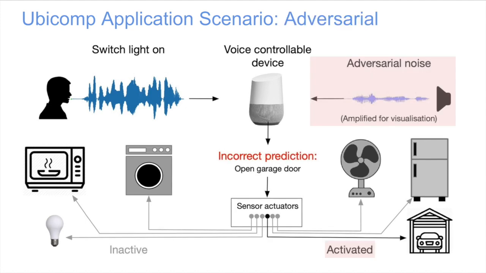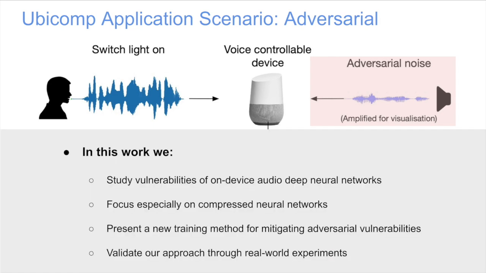However, we consider a situation when an adversary plays a low-volume audio which, when superimposed with the original user's voice command, can trigger a completely different behavior, such as opening the garage door, which can potentially be harmful. This is possible mainly due to the existing vulnerability in the deep neural networks that is responsible for recognizing the voice command. In this work, we focus on a class of deep neural networks that are compressed and can be run entirely on the device without requiring any cloud support.